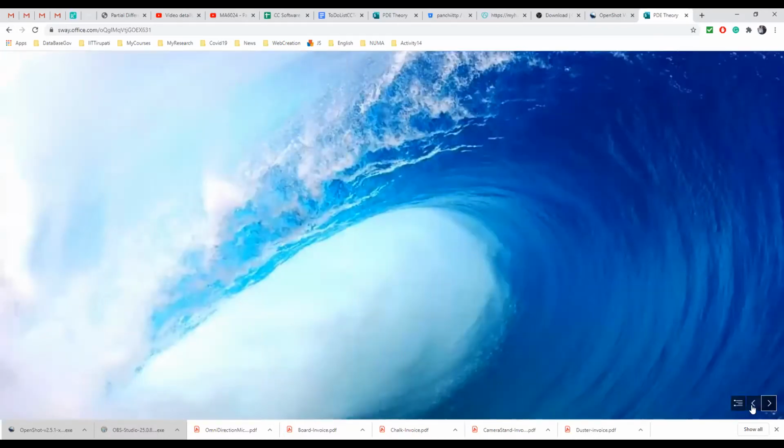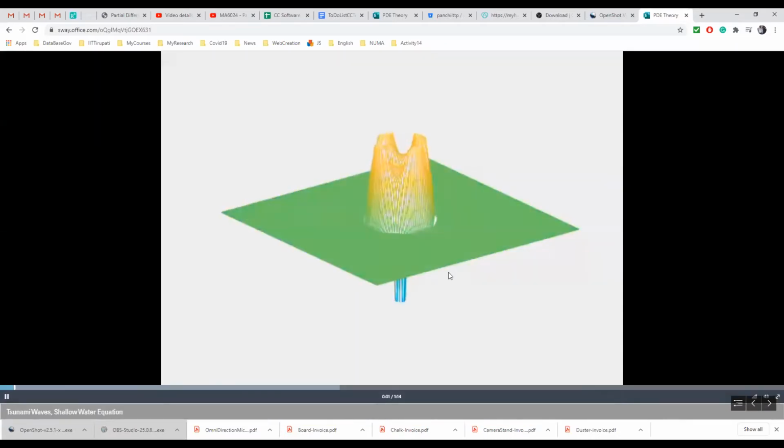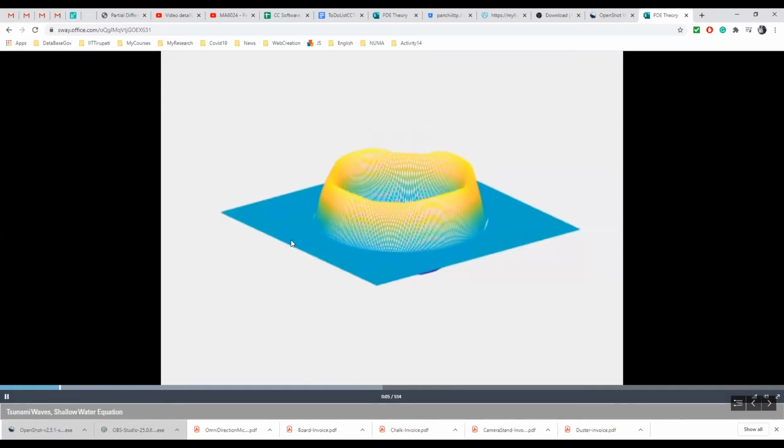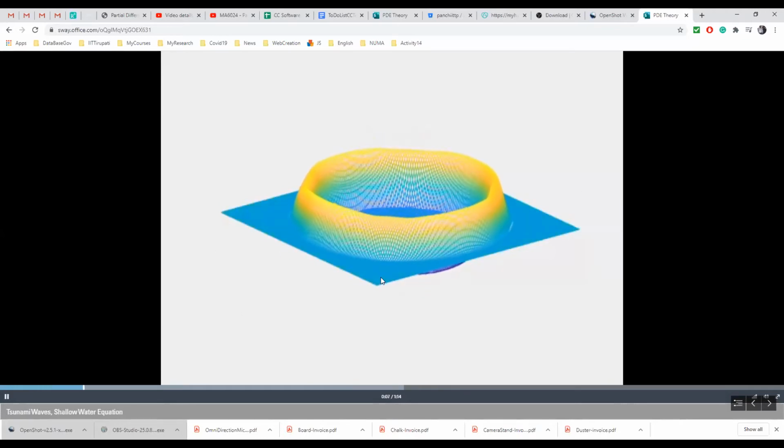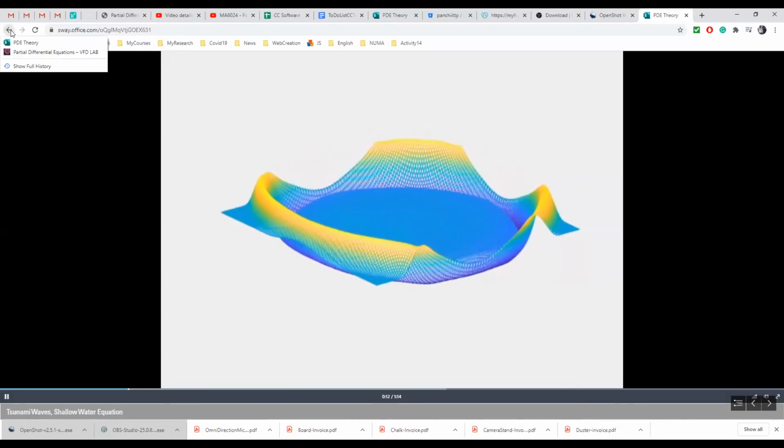And then this is again the tsunami wave equation. You can see that tsunami wave here. For example, this is the tsunami wave equation, so it's going here. So these are some of the animations which I will upload on this website, so that you can also see them.